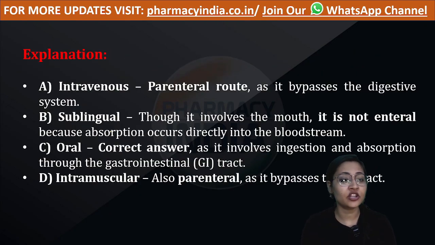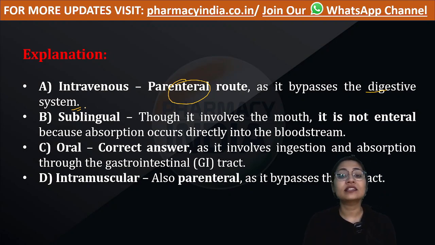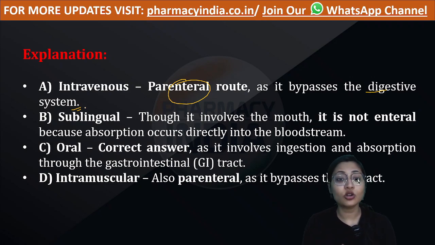Let's move to its explanation. Intravenous is a parenteral route and it bypasses the digestive system. This route does not include the GIT, or gastrointestinal tract, as a pathway of drug movement. Sublingual includes the mouth, but it is not an enteral route, because when the drug is administered in the mouth through the sublingual cavity, it gets absorbed directly into the bloodstream. It does not enter into the digestive system.